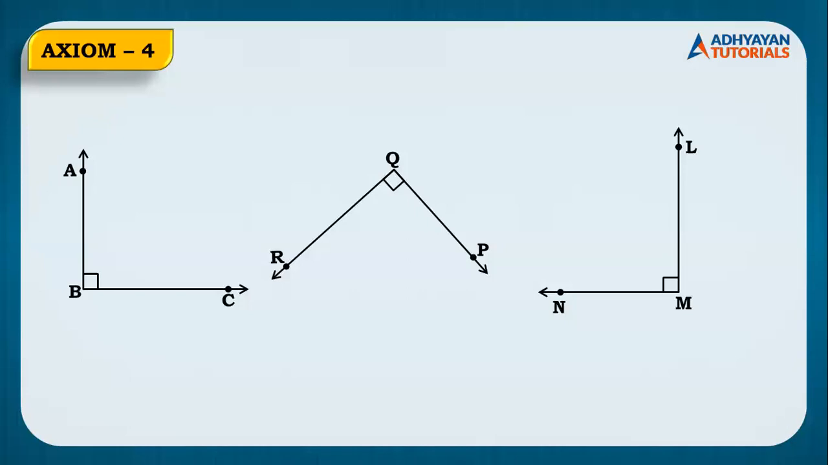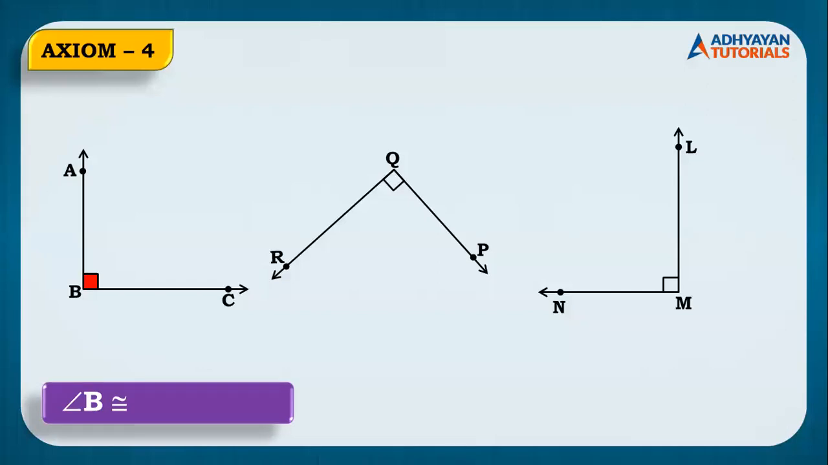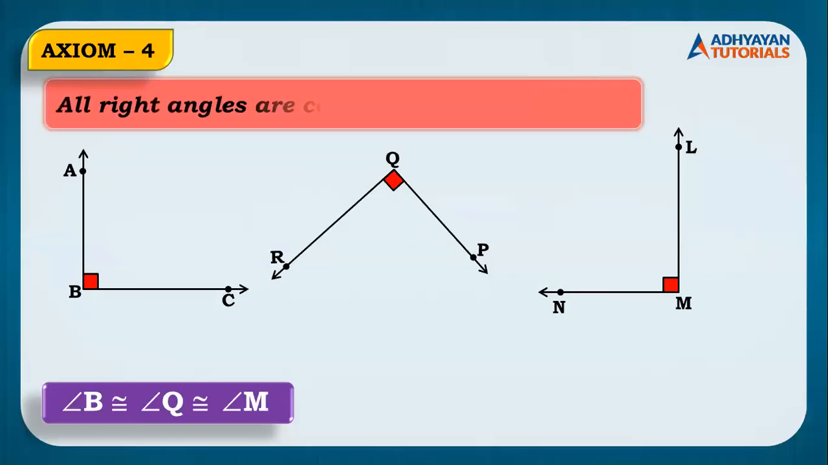So children, since each of the angles is 90 degrees, can I state that if the measures are 90 degrees, the angles would be congruent? That means angle B would be congruent to angle Q, would be congruent to angle M, right? So I state all right angles are congruent with each other.